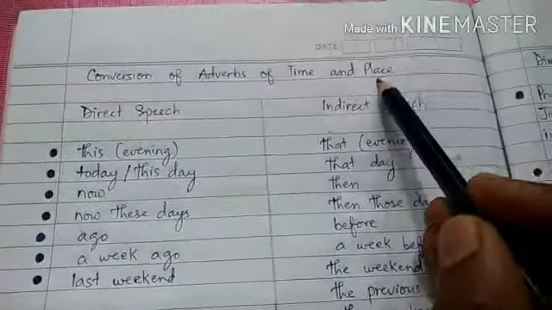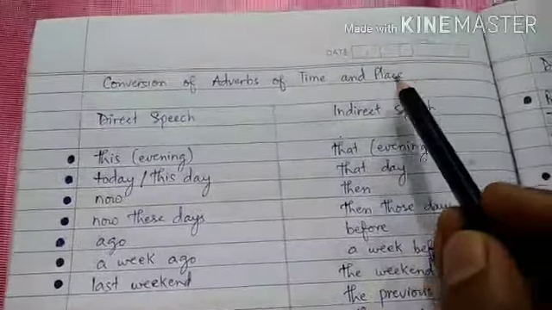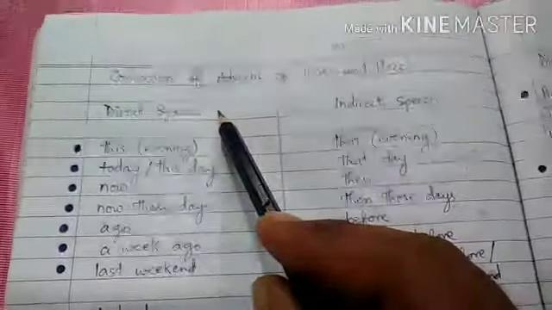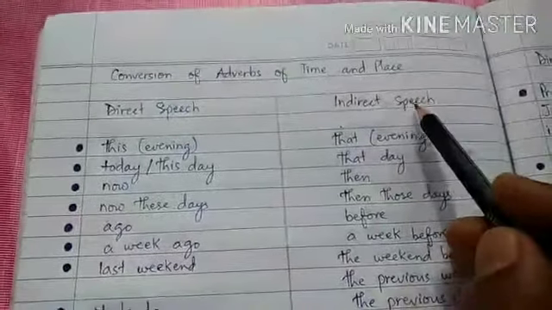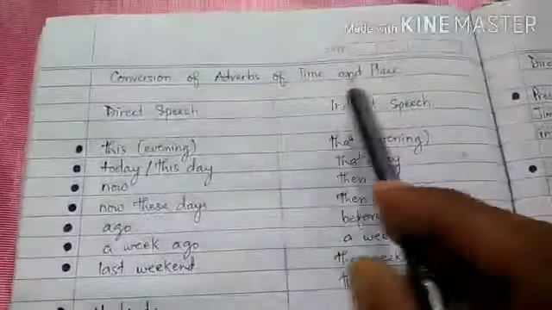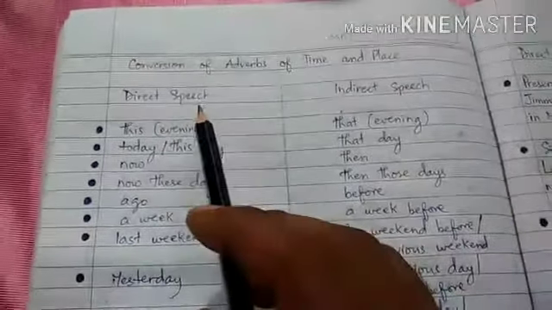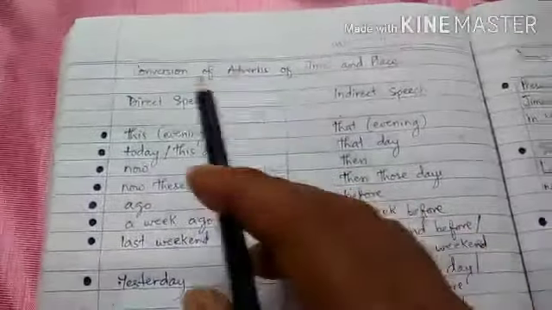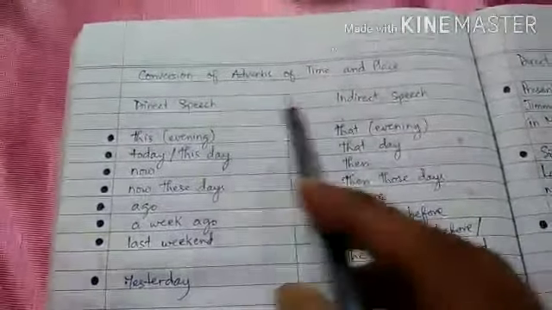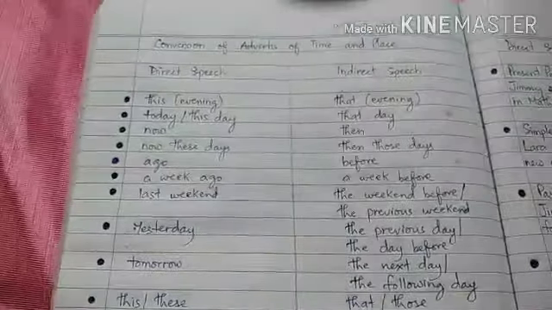Whenever we are changing the sentences from direct speech to indirect speech, certain adverbs of time and place in direct speech will change into some other adverbs of time and place. Okay, the meaning will remain the same, but the words will change. So here I have made this conversion of adverbs of time and place in direct and indirect speech with the help of this column, so that it will become easier for us to understand.